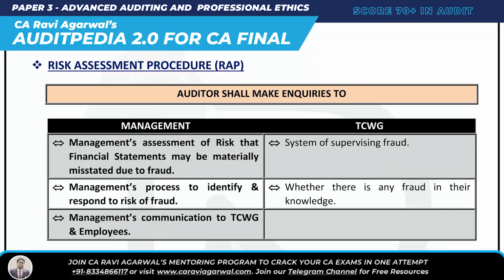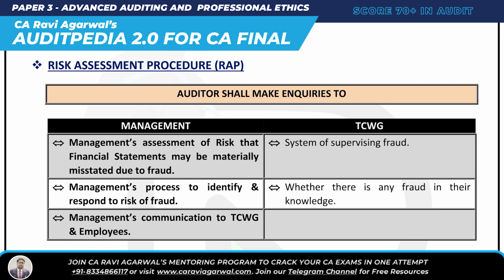Okay, now what is the risk assessment procedure? What is the risk assessment procedure related to fraud? Let's understand. Here there are 4 things. Number 1, the auditor shall make inquiry of management and TCWG. So what all is the auditor going to inquire from TCWG? Number 1, the auditor is going to ask TCWG, what is the system of supervising fraud? Can you tell me? Number 2, whether there is any fraud in your knowledge, please tell me, TCWG.